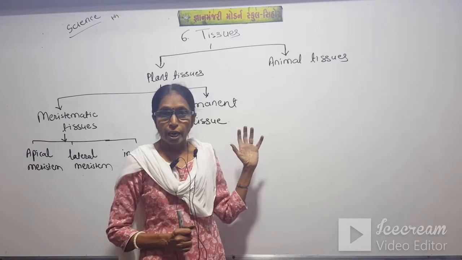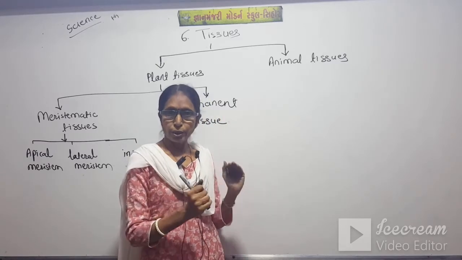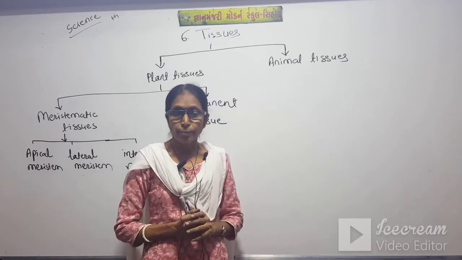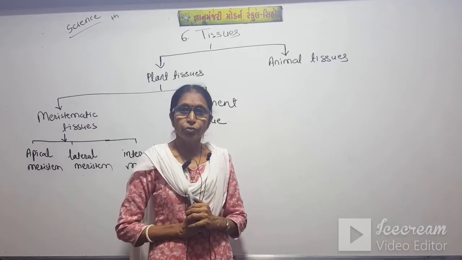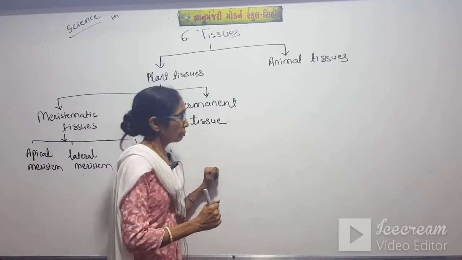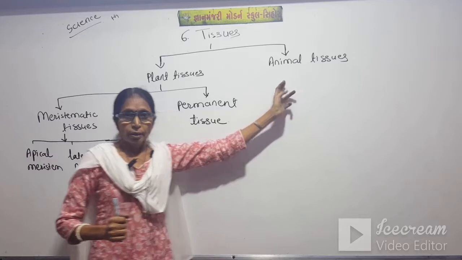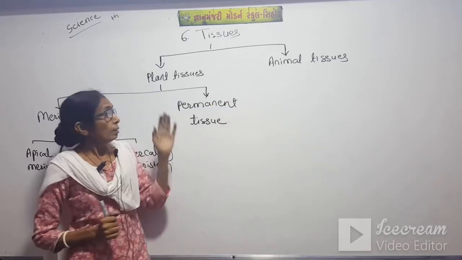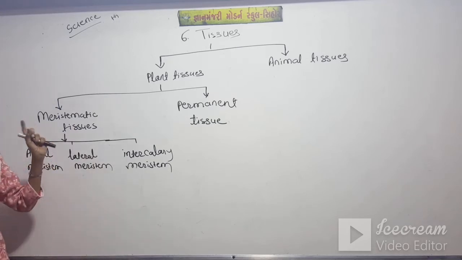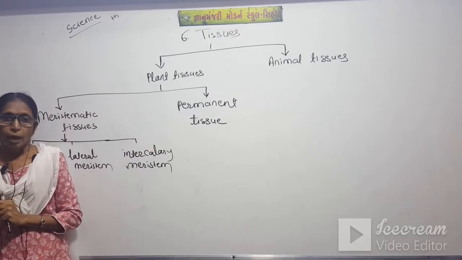So here I have just drawn some part of the classification, and today we will learn that much part of the classification and that many types of tissues in detail. Again, there are two main types, plant tissue and animal tissue. We will start with plant tissue. There are again two types of plant tissues. They are meristematic tissues and permanent tissues.